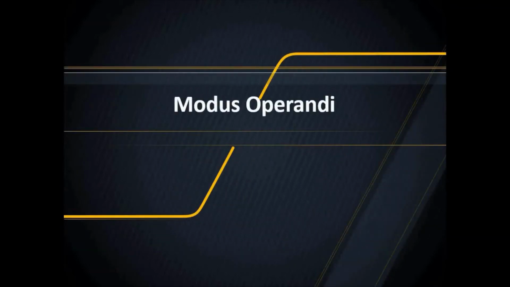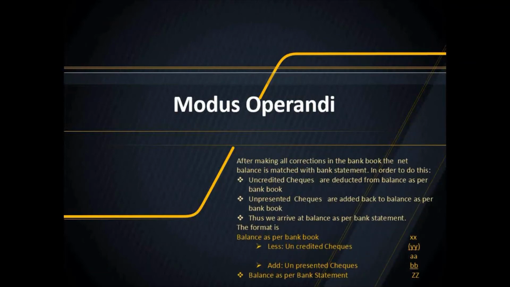The components and treatment. First of all, we will discuss the modus operandi. After making all corrections in the bank book, the net balance is matched with the bank statement. In order to do this, uncredited checks are deducted from the balance as per bank book. Unpresented checks are added to the balance as per bank book. Thus, we arrive at the balance as per bank statement. The format is given below.